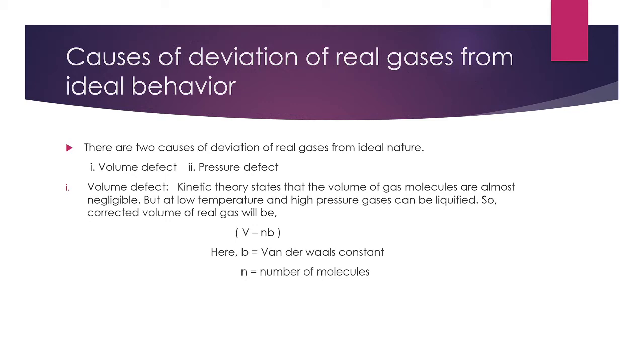So it's obvious that the spray gas is in the container in a liquid state. So at low temperature and high pressure a gas can be liquefied, and the corrected volume is V minus nb, where b equals the van der Waals constant. This is the correction of the volume defect.